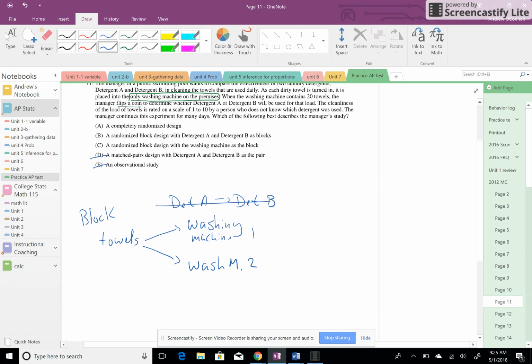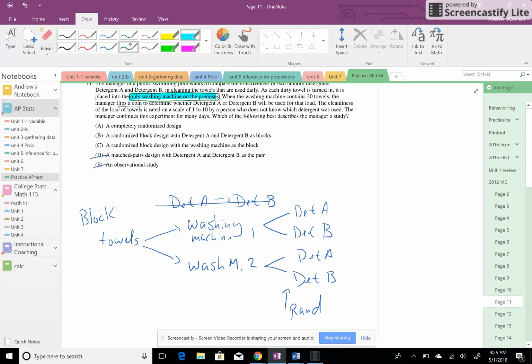they're both equally effective. And then you randomize with detergent A, detergent B, detergent A, detergent B, and this is where the randomization comes in. But anyways, it's important to realize we only have one washing machine, so we're not going to be blocking by washing machine at all. The most basic answer is completely randomized design because they randomize right away.